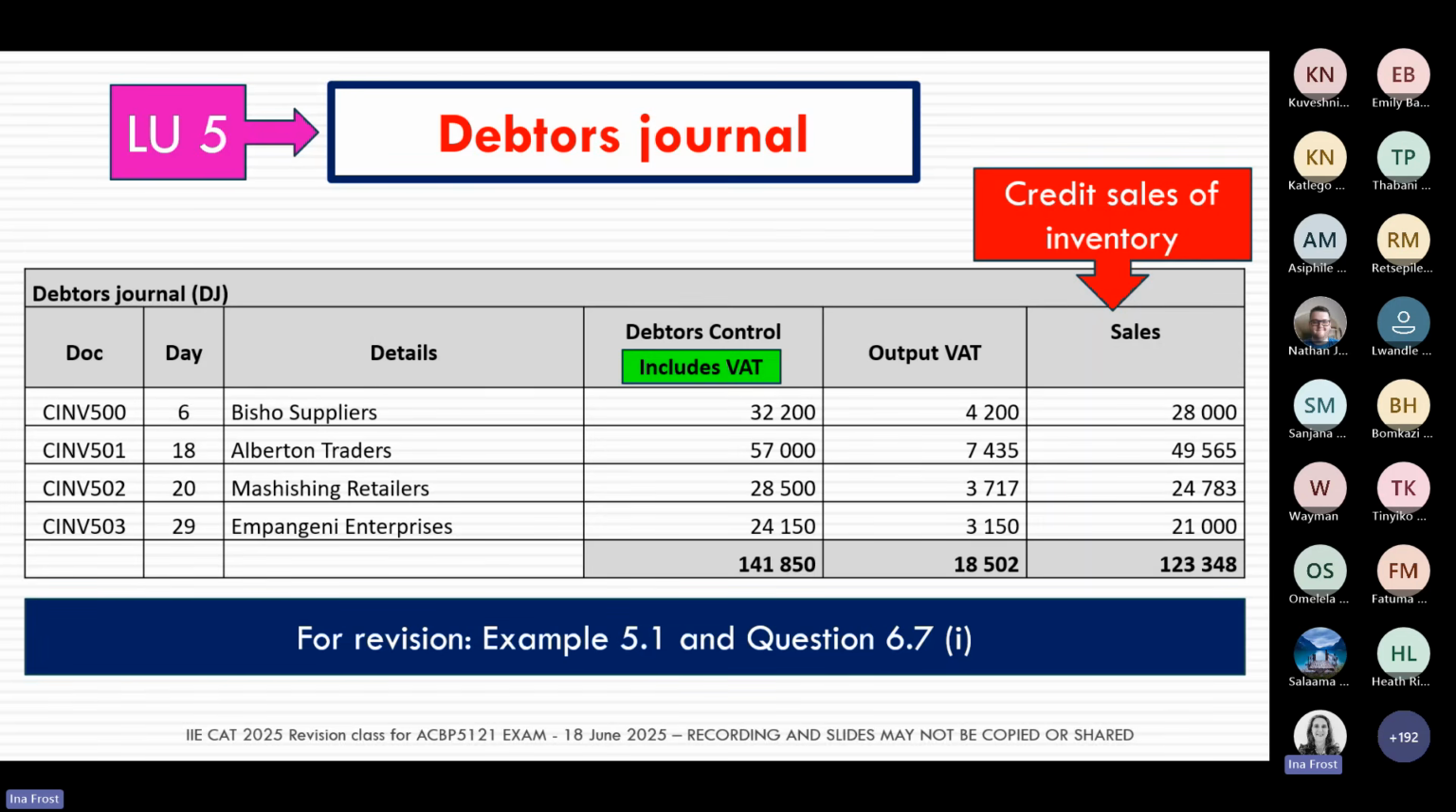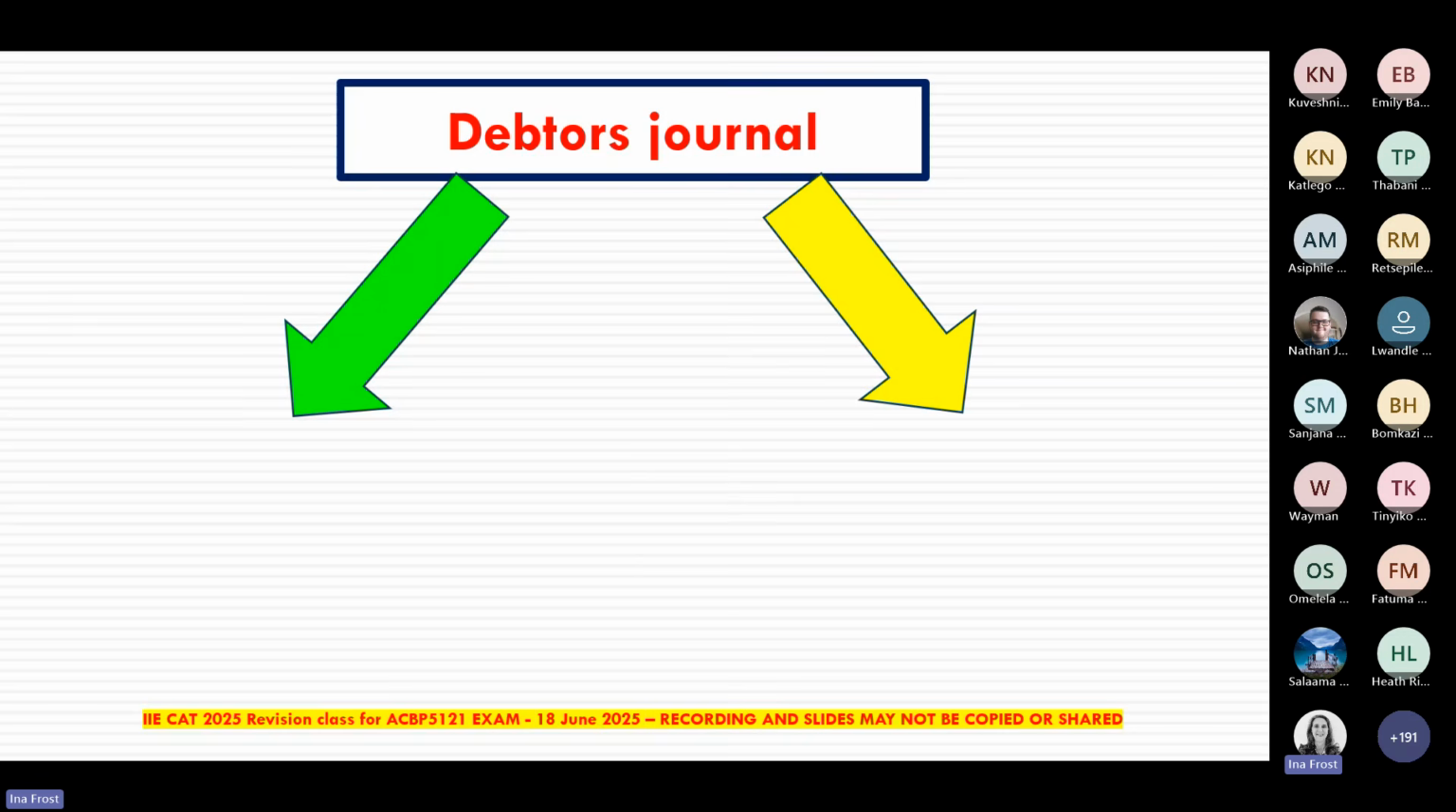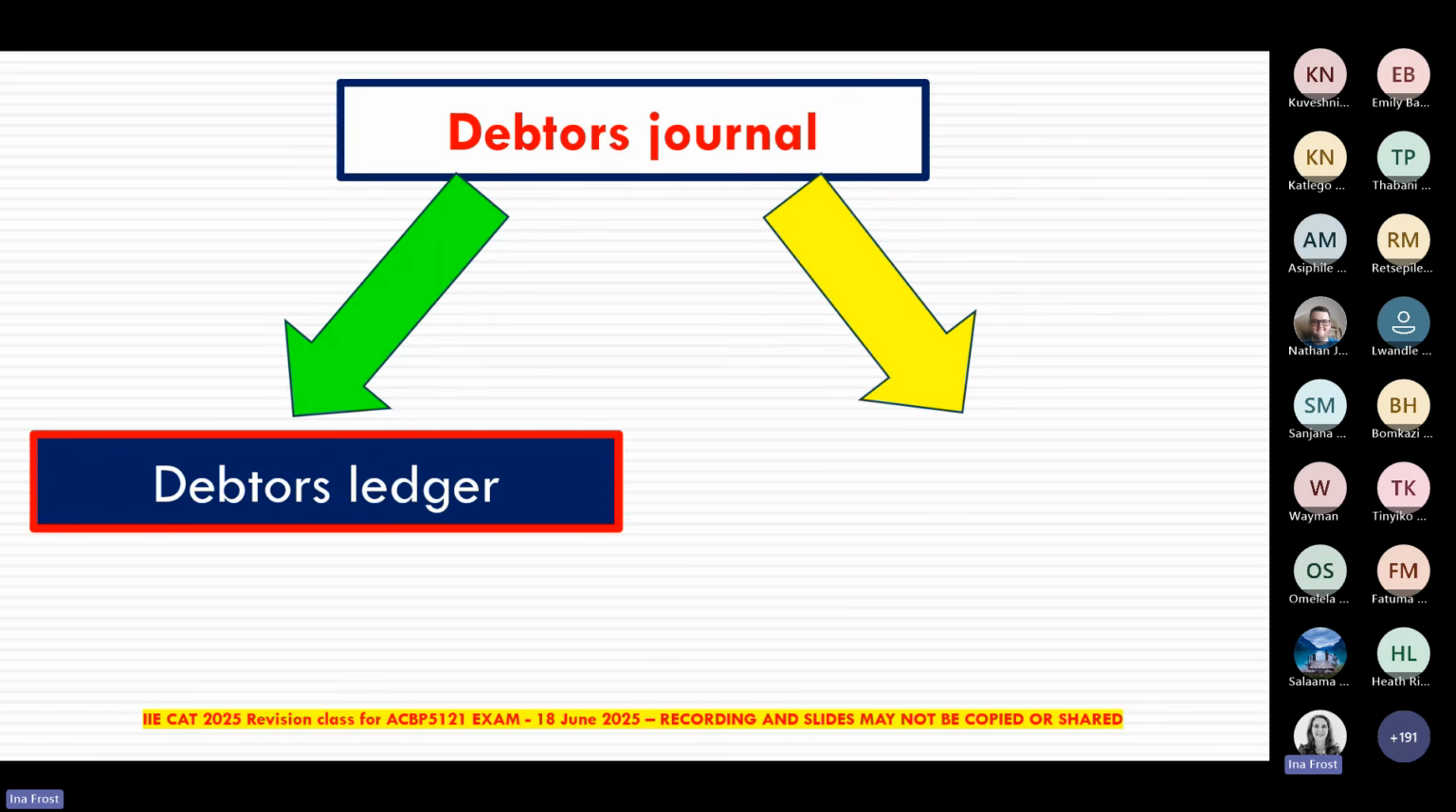Also remember again, in the debtor's journal, the column that says debtor's control, that's the one that's going to include your VAT. And your sales column, that is the one where the numbers are going to be excluding VAT. So again, this is where you're going to use your Learning Unit 3 knowledge of how do I get to my numbers excluding VAT. So once we've prepared this debtor's journal, so we're now doing this per month. So at the end of the month, we've completed the debtor's journal. Now we're going to take our debtor's journal and we're going to post it. And we're actually going to post it to 2 different places.